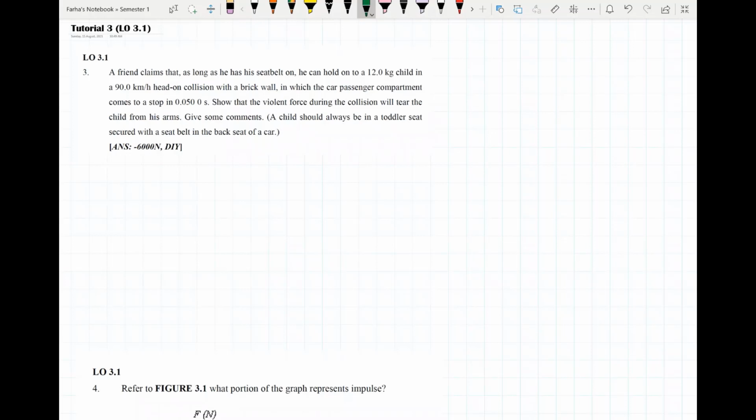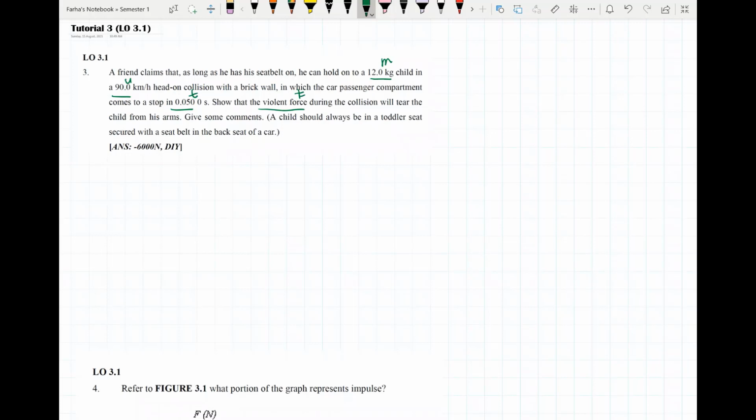Now let's look at question number 3. Given that from the question the mass of the child is 12 kg, the initial velocity is 90 km per hour and the time is 0.05 second. Show that the violent force during the collision will tear the child from his arm. Give some comment. So the question minta kita cari F.